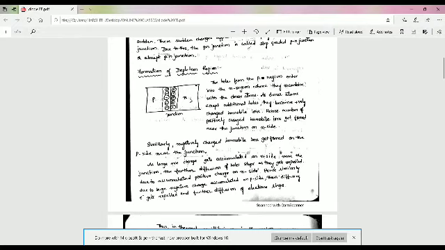Similarly, the electrons on the N side start diffusing across the junction into the P side. More electrons are on the N side, fewer electrons on the P side. This is the diffusion. As holes enter the N region, they find a number of donor atoms, and the holes recombine with the donor atoms.